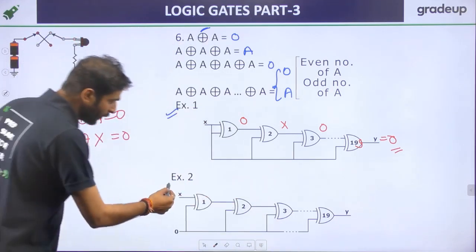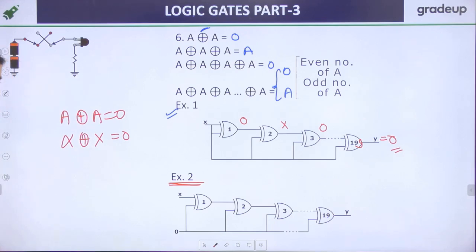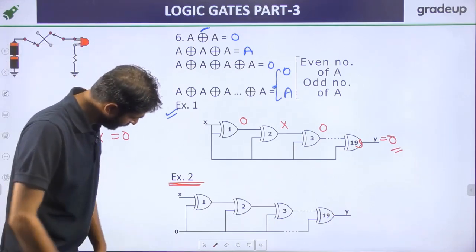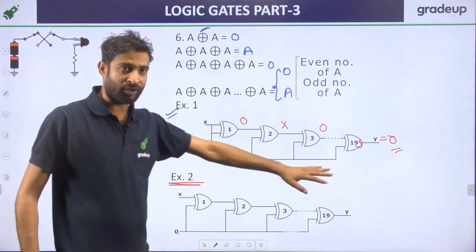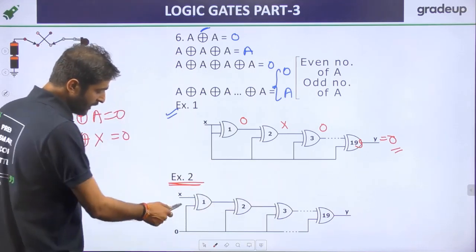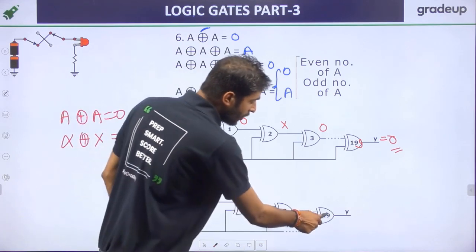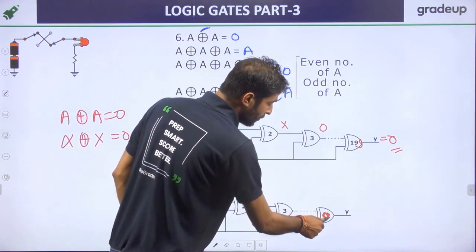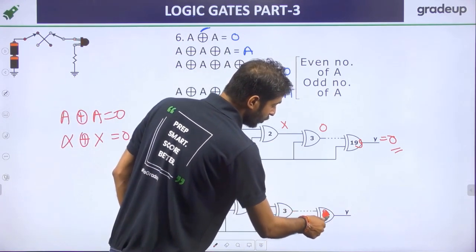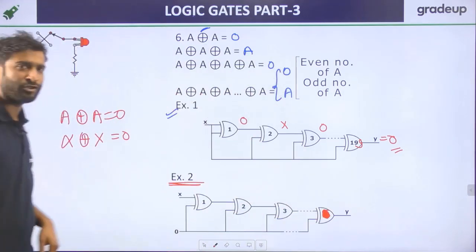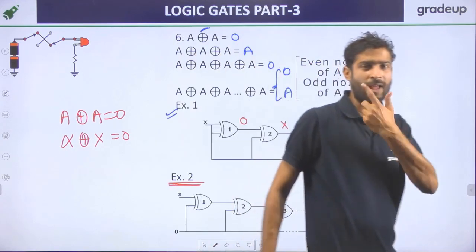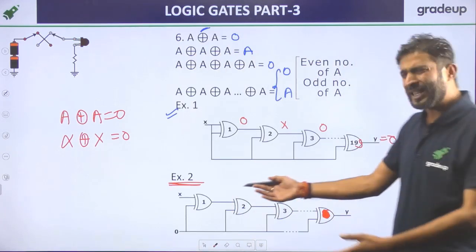Now, my dear friend, for the next example, 19 times XOR are basically used. Now, if I am not writing the 19 here, I haven't given any number, I forgot to write the number, and now I am asking, can anybody give me the answer for this question? For example 2, anybody give me the answer? That is a very easy question.